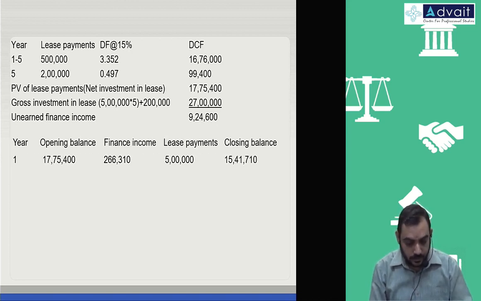And second year, same opening balance 15 lakh 41,710. Finance income on this 15%, 2 lakh 31,257. 5 lakh lease payments, then closing balance.